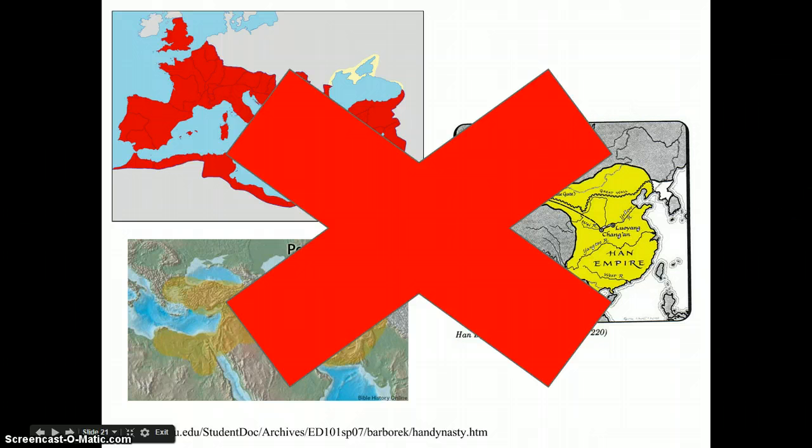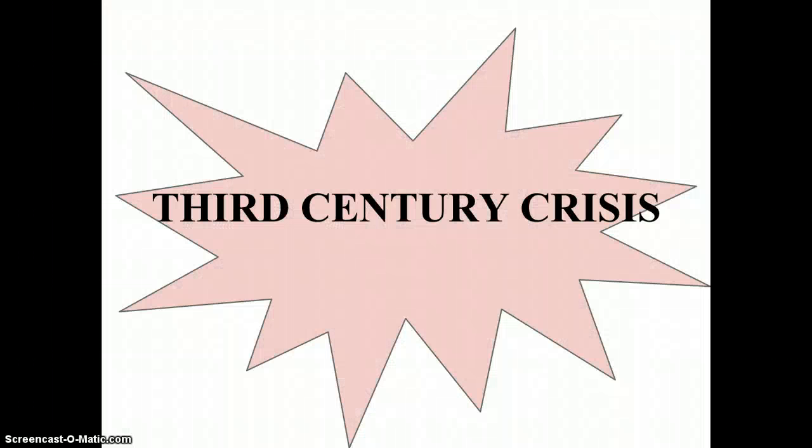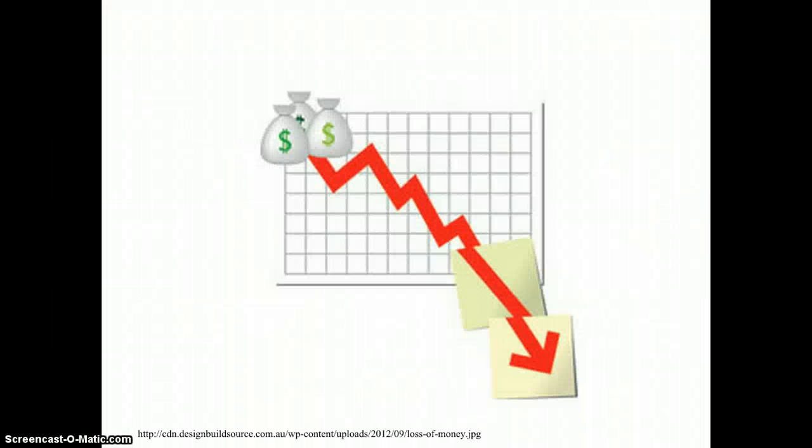Now, in the case of the Roman Empire, there are many historical factors that helped lead to the decline and fall of the Western Roman Empire in the late 400s. The fall of the Roman Empire began in the 3rd century with the 3rd century crisis. During this time period, Rome became increasingly in need of money due to a loss of income.